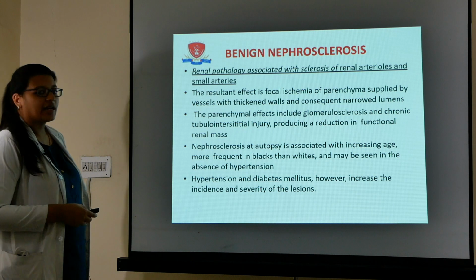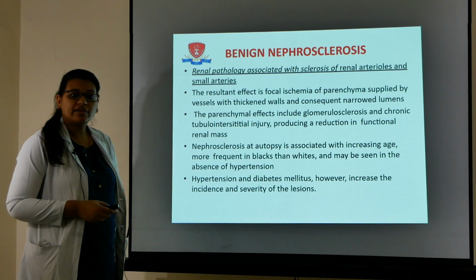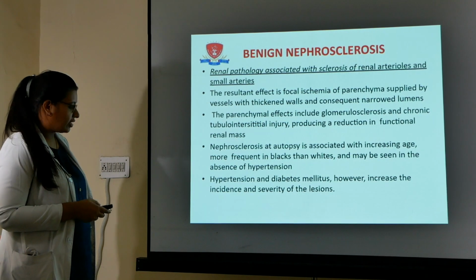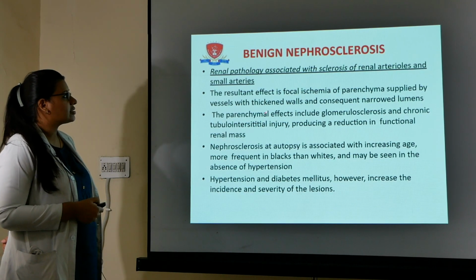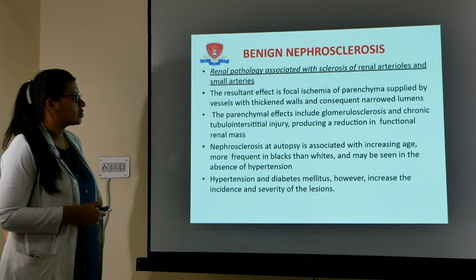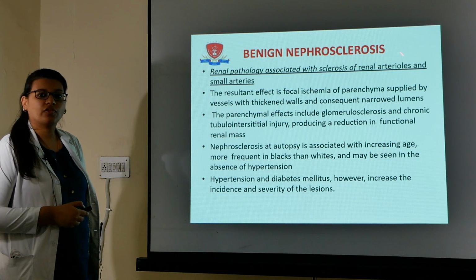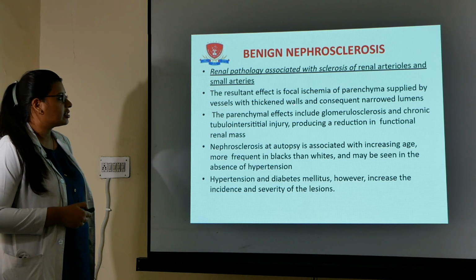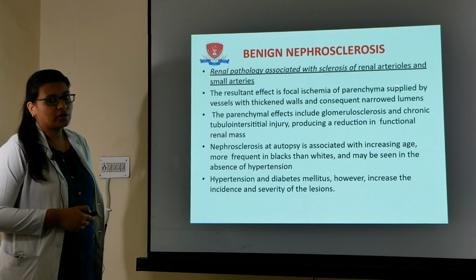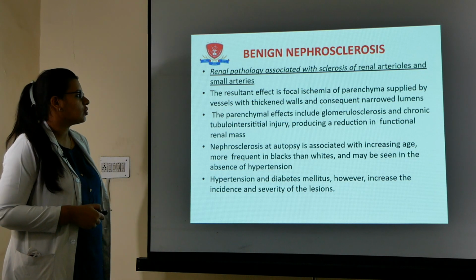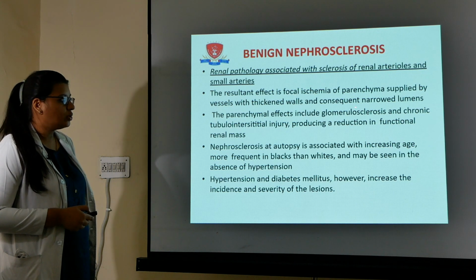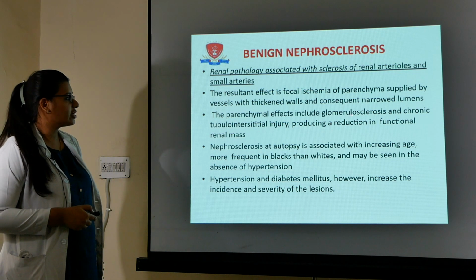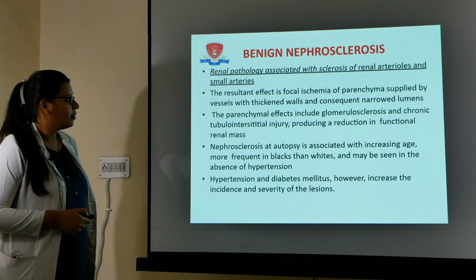So taking up benign nephrosclerosis, what is benign nephrosclerosis? It is the sclerosis of renal arterioles and small arteries. So what happens when there is sclerosis of these small vasculature of the kidney? The resultant defect is focal ischemia of the parenchyma supplied by these vessels, leading to thickened walls and narrowing of the lumen of these vessels. The parenchymal effects include glomerulosclerosis and chronic tubulointerstitial injury, producing a reduction in the functional renal mass.